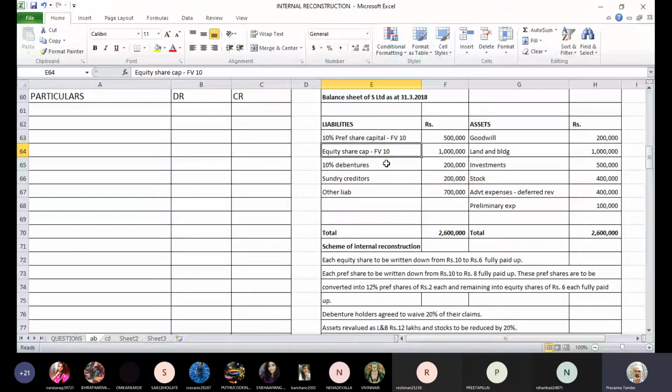While we do so, there will be some benefit that will accrue to the company, and that will go to capital reduction account. So we will have a new share capital with a face value of 6, and the balance will go to capital reduction account. So let us pass the entry for this.